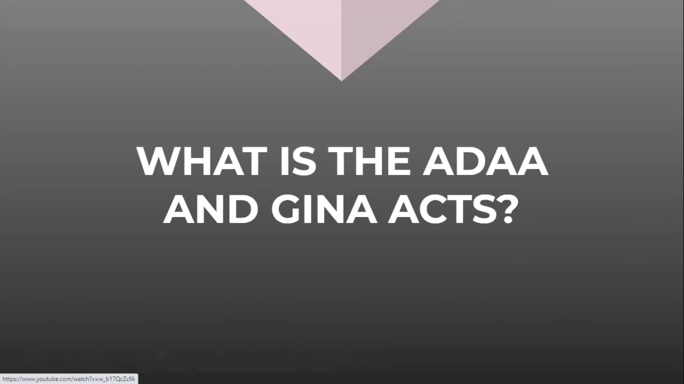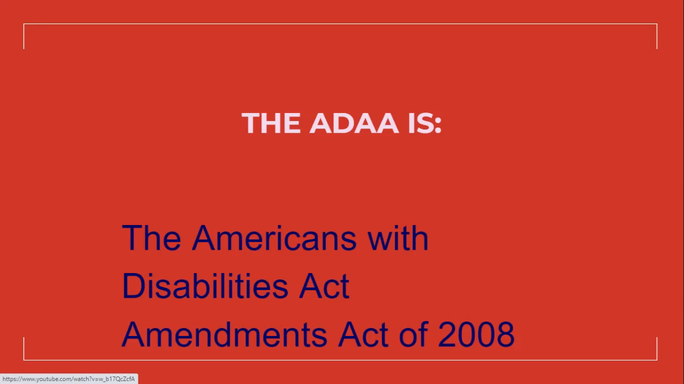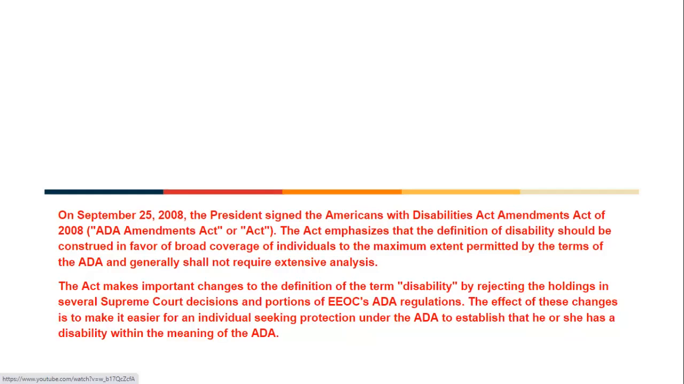What is the ADAA and the GINA Acts? The ADAA is the Americans with Disabilities Act Amendments Act of 2008. On September 25th, 2008, the President signed the Americans with Disabilities Act Amendments Act of 2008. The Act emphasizes that the definition of disability should be construed in favor of broad coverage of individuals to the maximum extent permitted by the terms of the ADA, and generally shall not require extensive analysis.